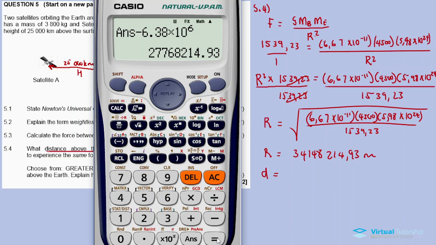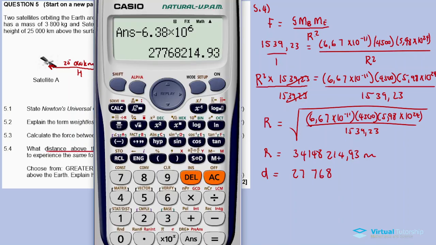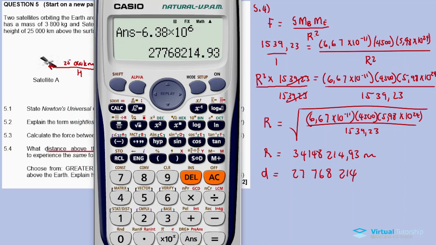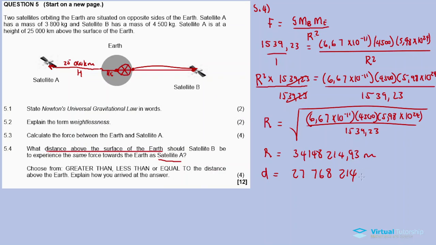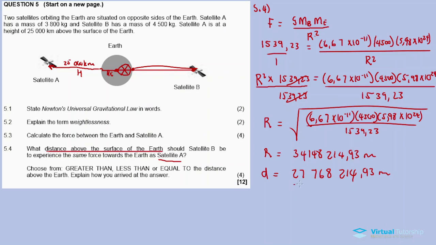So now subtract, and we get 27768 214.93 meters. So this is the distance above the surface of the Earth.